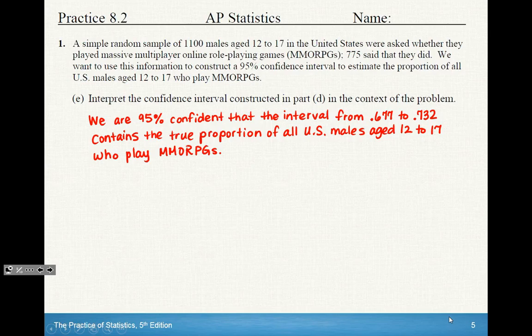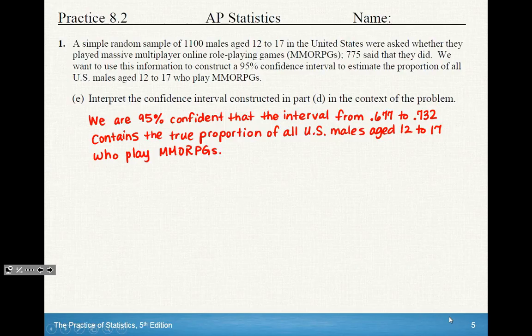Okay, and by the way, I'm going to go back and talk about D for a second. Part D is the work that you would show under the do part of your state, plan, do, conclude. And this last part, interpret the confidence interval, is what you would write up as your conclusion. Under the conclude part, you would write, we are 95% confident that the interval from 0.677 to 0.732 contains the true proportion of all U.S. males aged 12 to 17 who play MMORPGs.